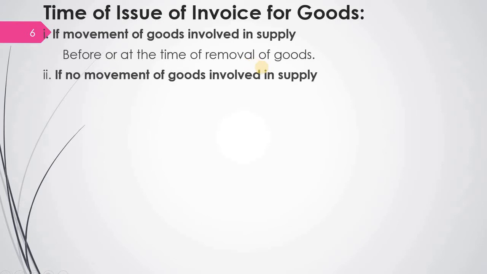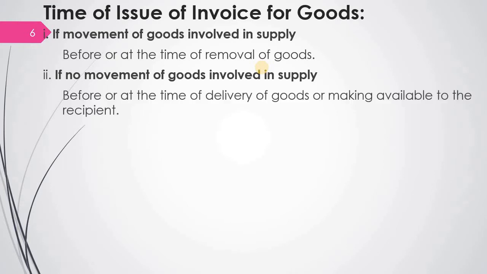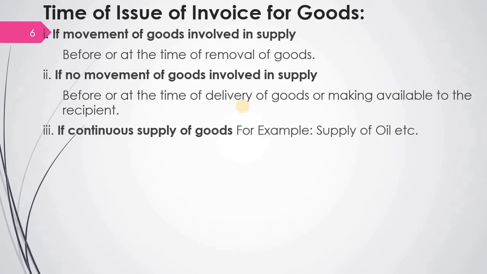If there is no movement of goods involved in the supply, then the time of issue of invoice is before or at the time of delivery. It should be before the delivery or at the time of delivery of goods, or making available to the recipient. Whenever you are making the goods available to the recipient, that date should be considered as the time of issue of invoice for the goods. Then if there is a continuous supply, what is continuous supply?